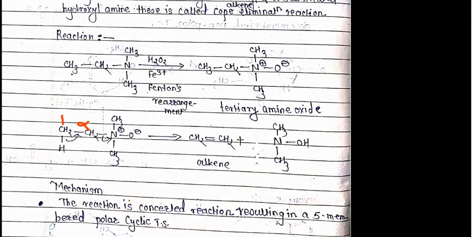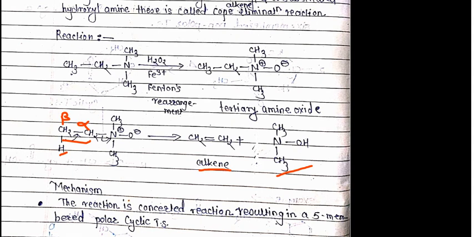So how does the reaction take place further? Here, this carbon atom is the alpha carbon atom, and this carbon is the beta carbon atom. The beta carbon atom having the hydrogens undergoes elimination to give this alkene molecule, and this is the hydroxylamine molecule. Now what happens in the reaction: the bond between carbon and hydrogen is broken, and here is the newly formed bond